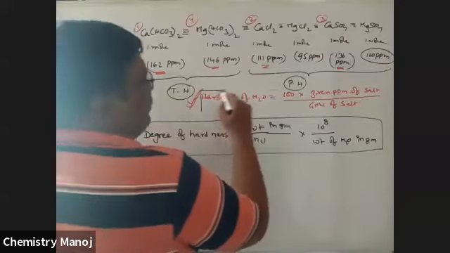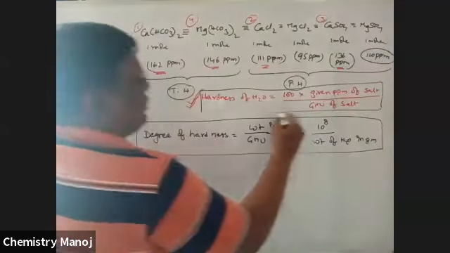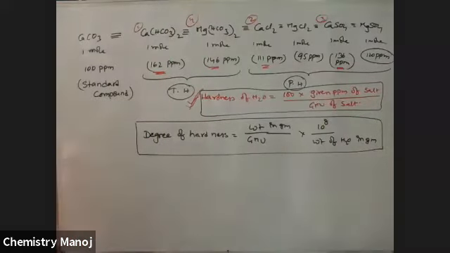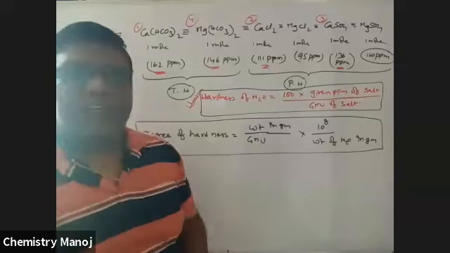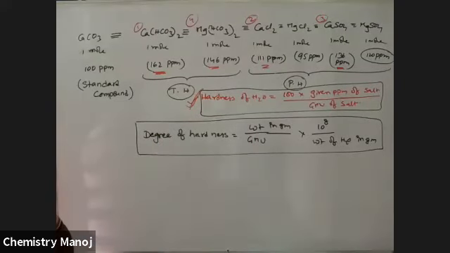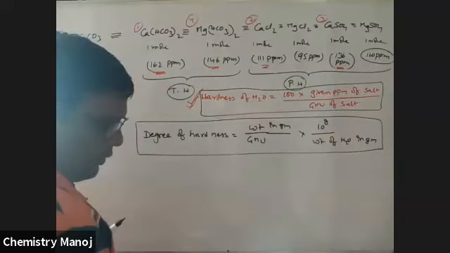If ppms are given to you, the earlier one is the formula. So in both cases, degree of hardness is inversely proportional to gram molecular weight of the chemical. Okay, so this is very, very important, my dear boys. So degree of hardness. Now I am calculating the problem. So try one problem here.